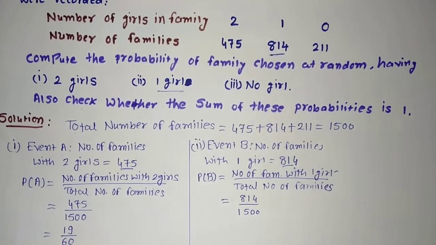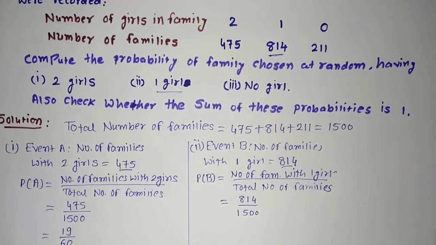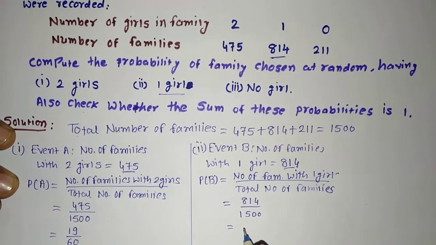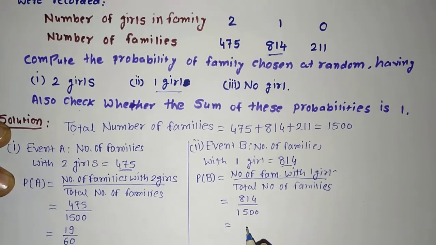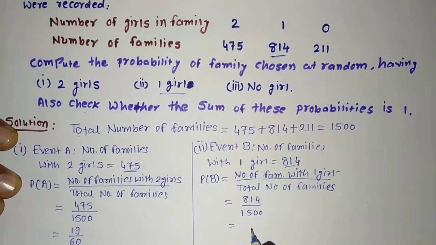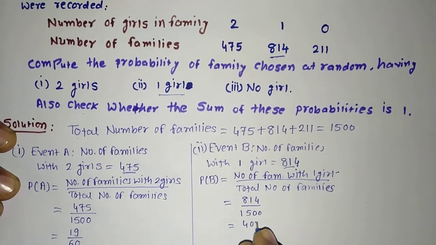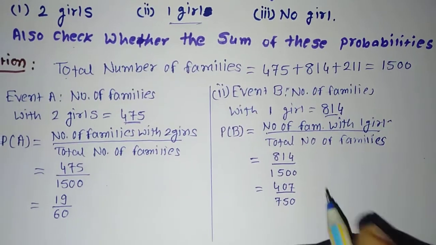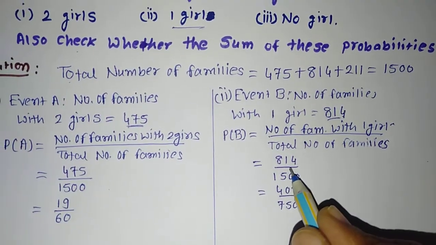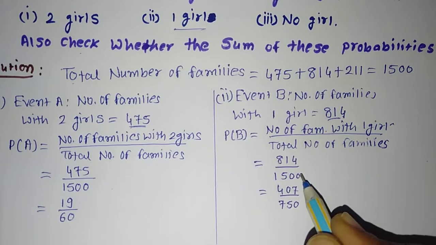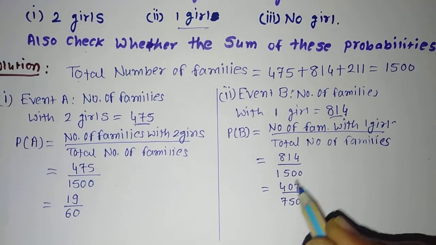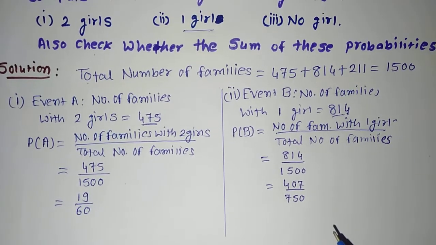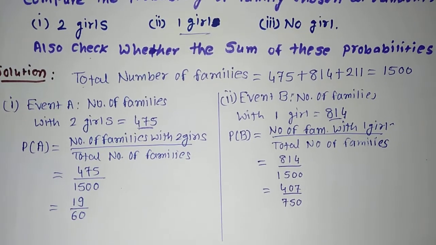If you keep this value and do the simplification, it is cut by 2. So the ultimate answer you will get is 407 divided by 750. 407 2s are 814, and 750 2s are 1500. We'll cut it, then 407 upon 750. This is what we have found out. Now we'll go for the third one.